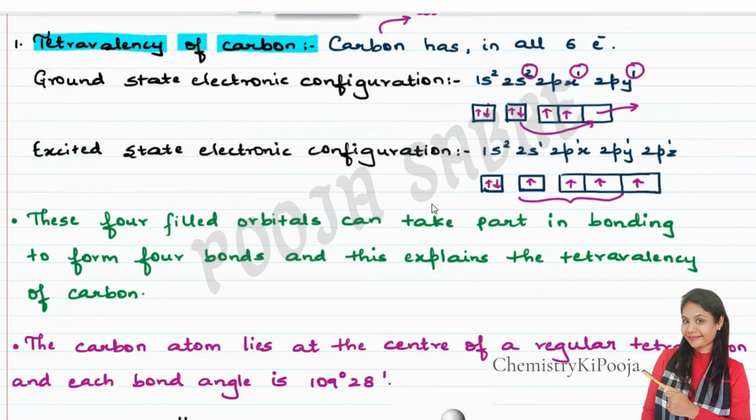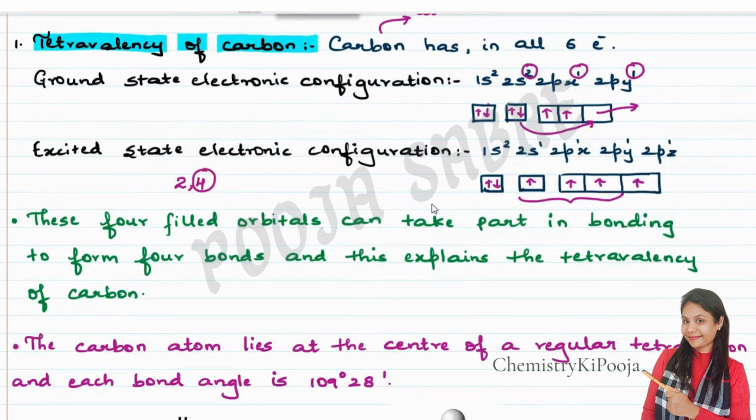In chemistry, always remember that anything unpaired or half-filled needs an electron to pair up, in other words to become stable. We also know the octet rule, so based on the octet rule I can explain this concept. Carbon has 6 electrons, 2 in the inner shell and 4 in the outermost shell.